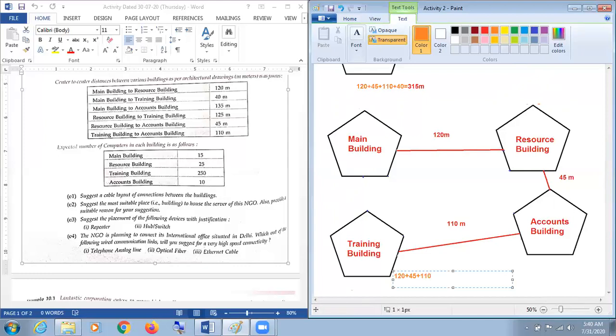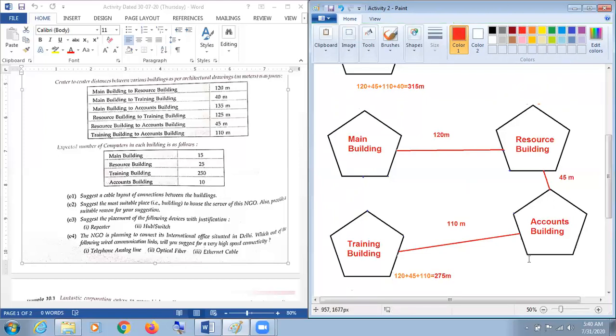What happened now, my dear students? 120 plus 45 is 165, and 110 is 275, equal to 275 meters. It means, my dear respected students, this topology performs better in comparison to the previous one. And this topology is the bus topology.